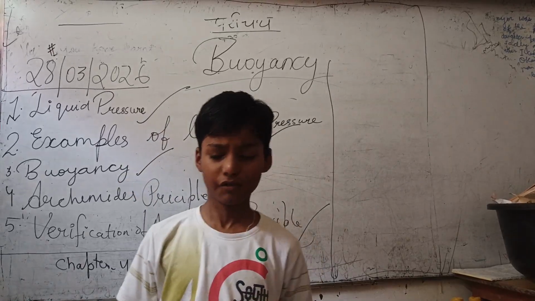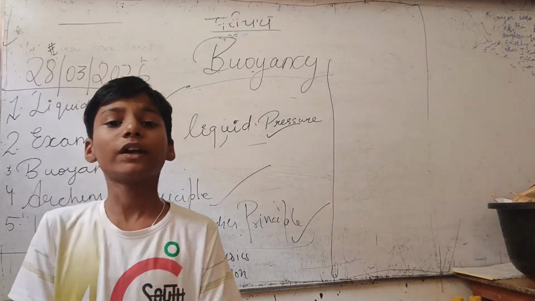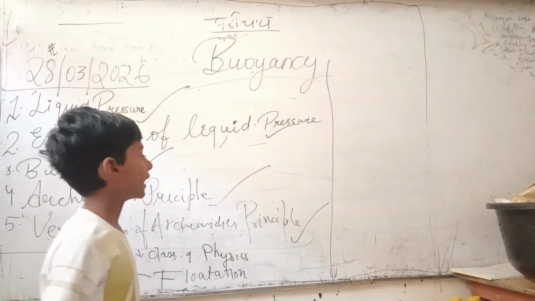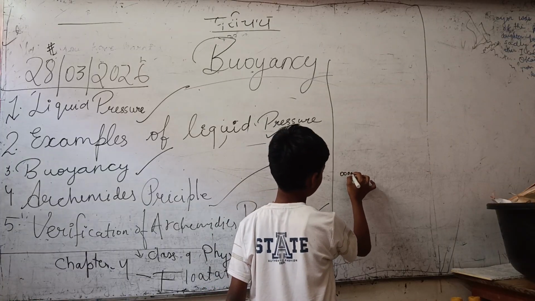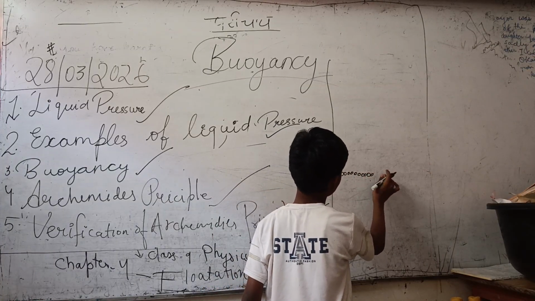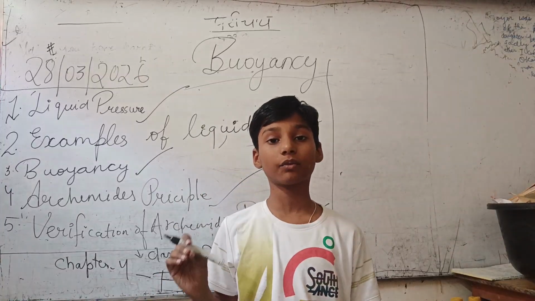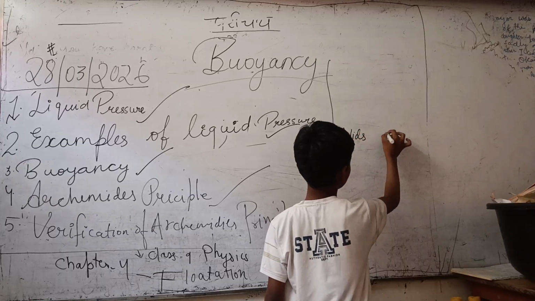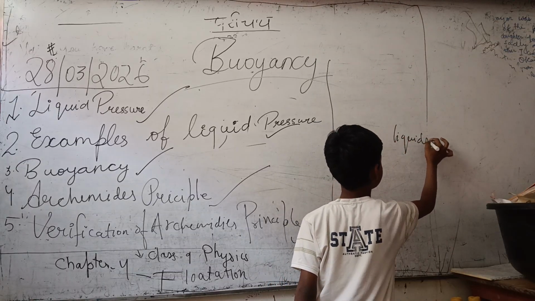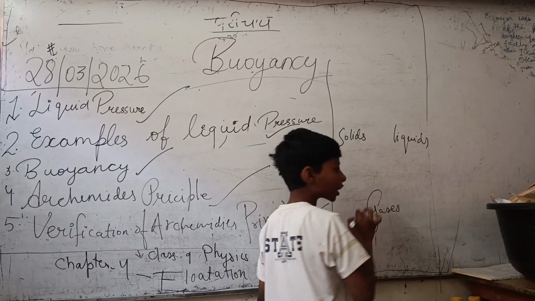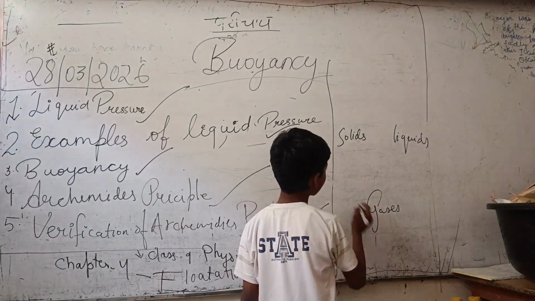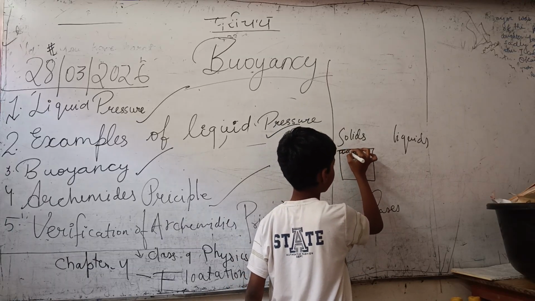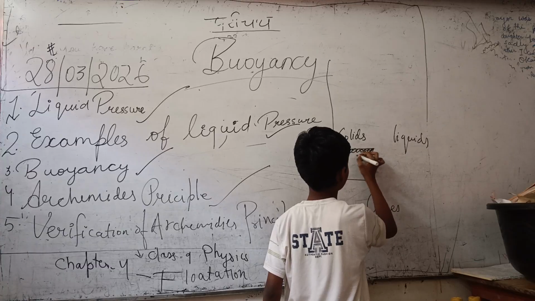So what is liquid pressure? All liquids are made up of tiny molecules. These are called molecules. Everything is made up of solids, liquids, and gases, right? In solids, the molecules are tightly packed.